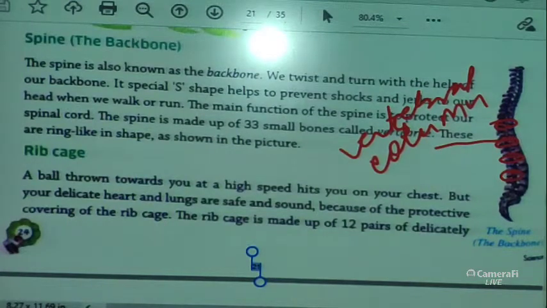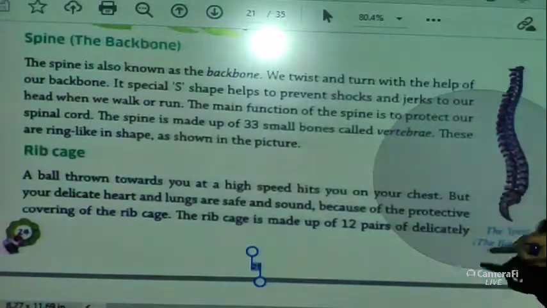We have spinal cord which sends messages to the brain and from the brain to the body, right? Whenever we get hurt, a nerve sends a message to our brain, and again from the brain, the message about how to react is sent to that part. That is all the spinal cord, which goes through this vertebral column, or backbone. The spine is made up of 33 small bones called vertebrae. That is why it is called the vertebral column. And these are ring-like in shape as shown in the picture.